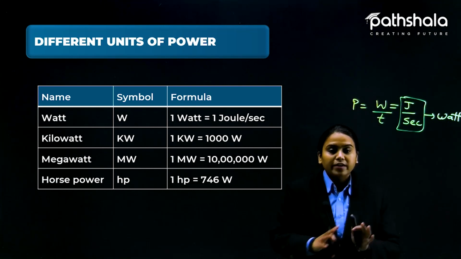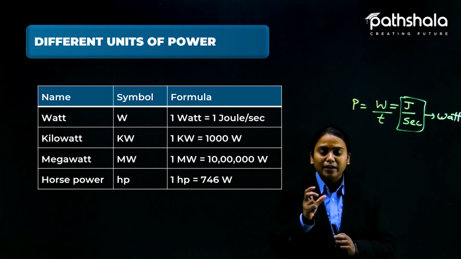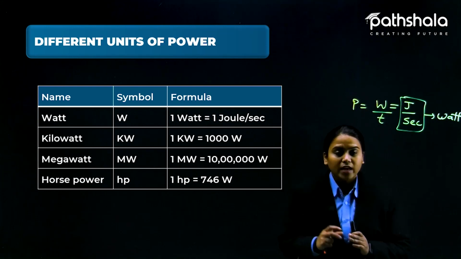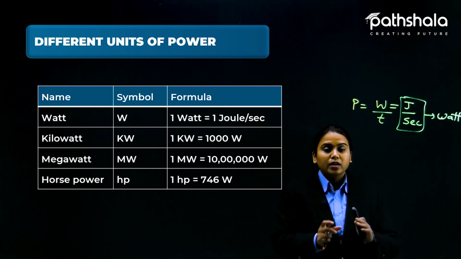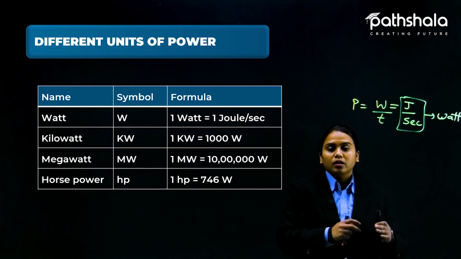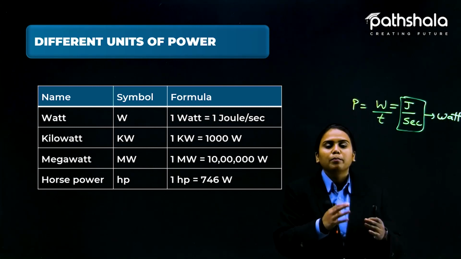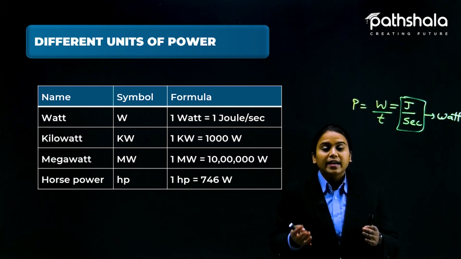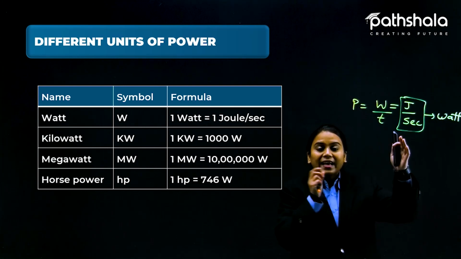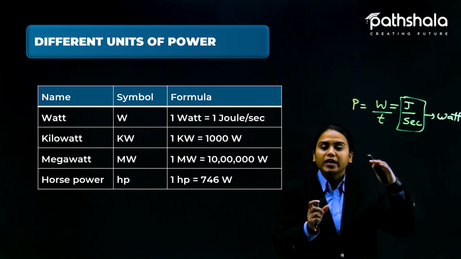In terms of electricity, you have also seen behind different gadgets, like behind a bulb, it is written that it is working on 10 watt, 12 watt, 100 watt. So what is it? It is the work done by that bulb in a particular time.